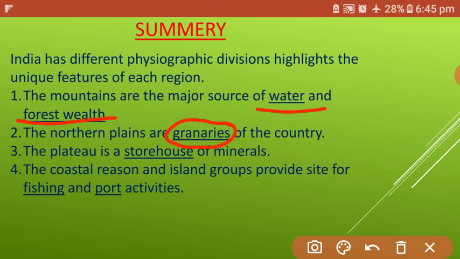The plateau, such as the Central Highlands and Deccan Plateau, is the storehouse of minerals, such as aluminium, manganese, coal, all types of minerals found in this region. Lastly, the coastal region and island groups provide two most important facilities: fishing and port activities.